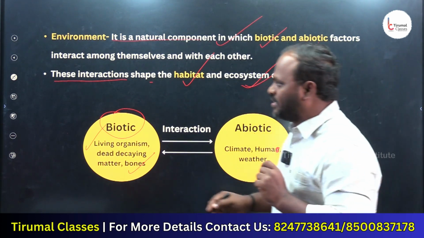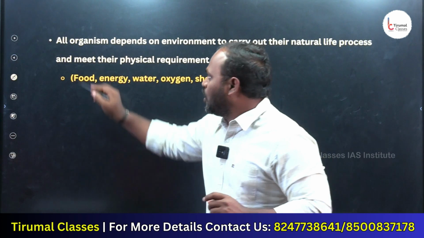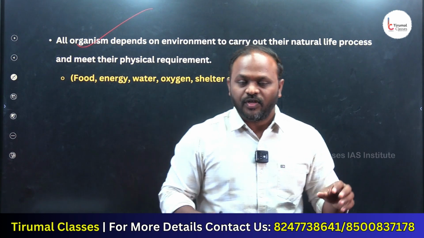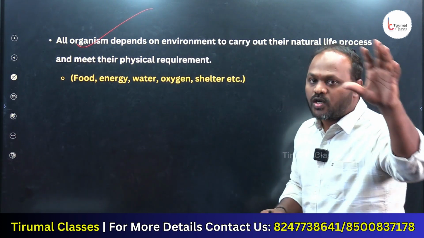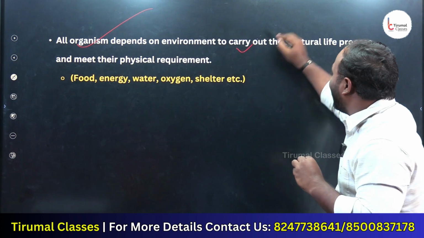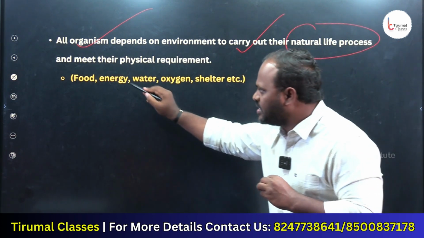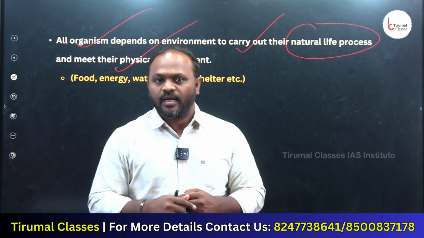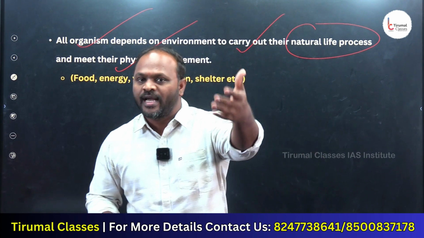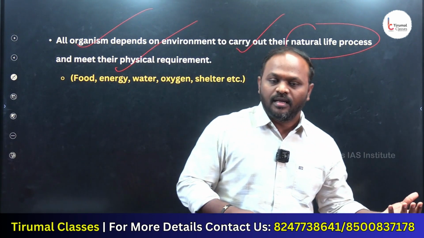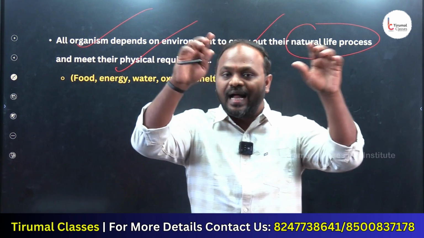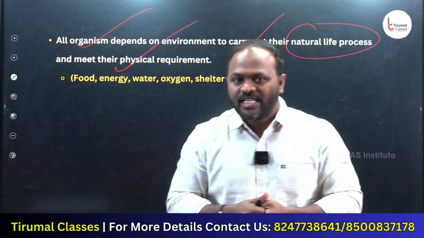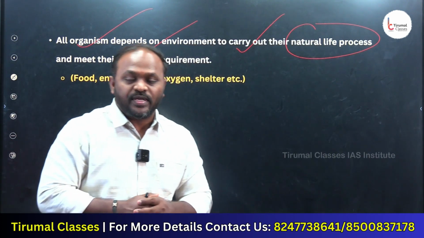But look at the component here: all organisms depend on the environment. See, we are all organisms, and we are all depending upon the environment. All organisms depend on the environment to carry out their natural life processes and to meet their physical requirements. For example, I am depending upon soil, air, forest, and animals. Every organism living on the earth depends upon nature in order to satisfy its physical requirements.